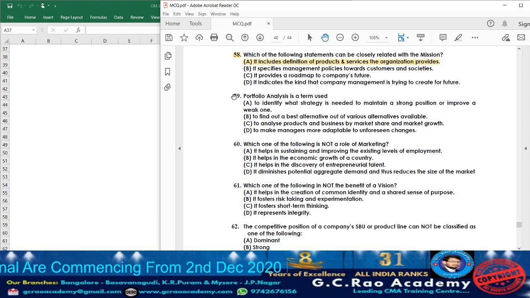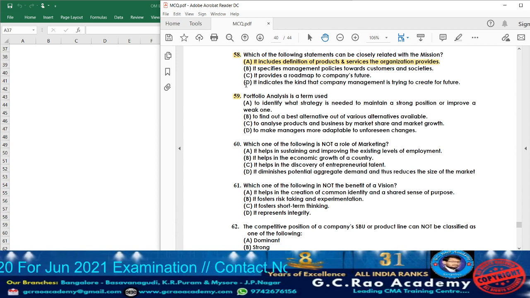Now let us move on to question 59. What they are telling, portfolio analysis is a term used for. What is portfolio analysis?